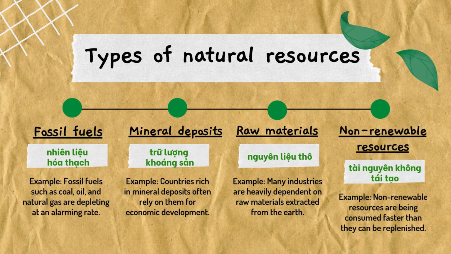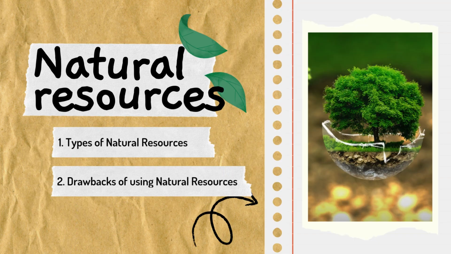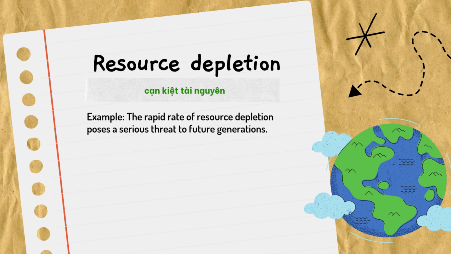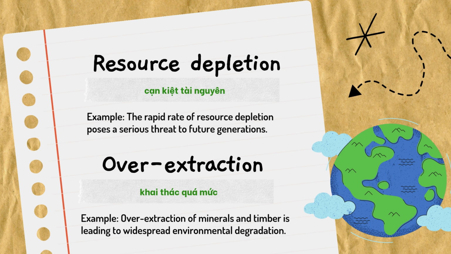Non-renewable resources. Example: non-renewable resources are being consumed faster than they can be replenished. 2. Drawbacks of using natural resources. Resource depletion. Example: the rapid rate of resource depletion poses a serious threat to future generations. Over-extraction. Example: over-extraction of minerals and timber is leading to widespread environmental degradation.